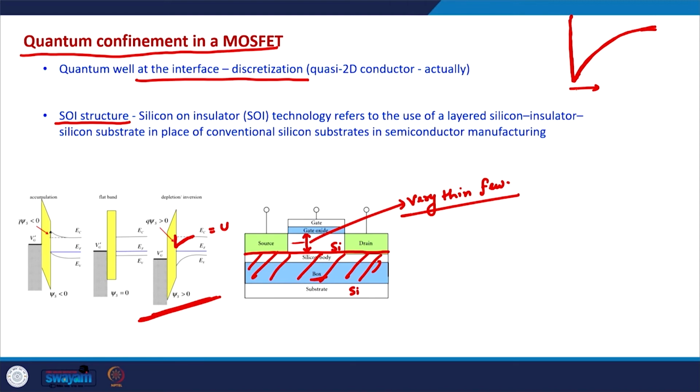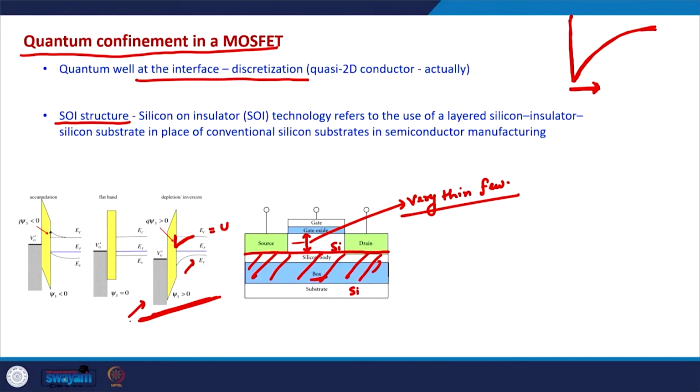So, this is a potential confinement, the confinement due to the potential energy of the electrons. This is a geometric confinement. So, in SOI MOSFETs there is a geometric confinement as well. In regular MOSFETs there is this confinement due to the potential profile of the electrons. Now, we need to see if we need to consider quantum mechanics or not in these two cases, or when do we need to consider the quantum mechanical effects.